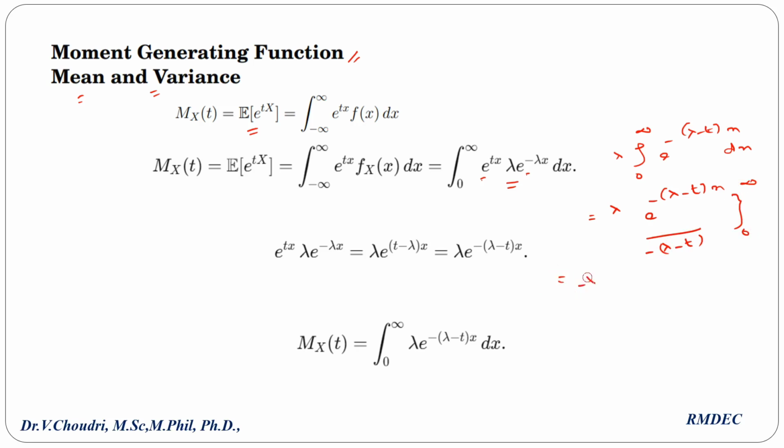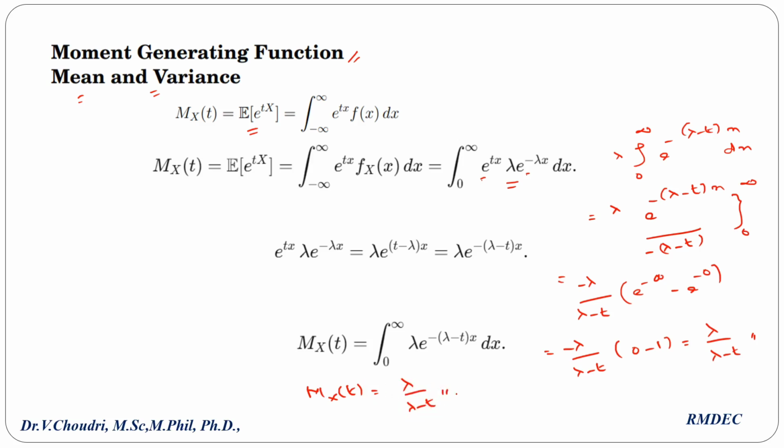So minus lambda by lambda minus t into, apply the upper limit infinity, e power minus infinity, minus apply lower limit 0, e power minus 0. So minus lambda by lambda minus t, 0 minus 1, here minus into minus is plus, lambda by lambda minus t. So what is mx of t? That means the moment generating function is lambda by lambda minus t.